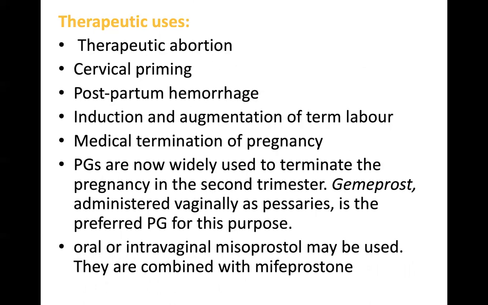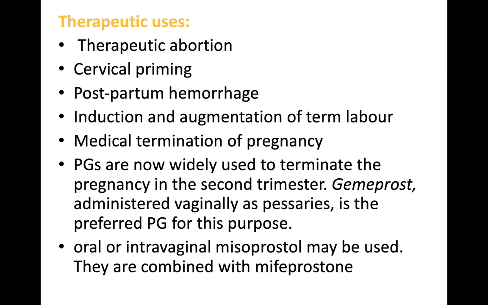Coming to therapeutic uses of prostaglandins, they help in therapeutic abortion, but oxytocin is not used nowadays. As I have told, oxytocin nowadays is not used for therapeutic abortions. Prostaglandins are used for therapeutic abortions, cervical priming, postpartum hemorrhage, induction and augmentation of term labor, and medical termination of pregnancy.